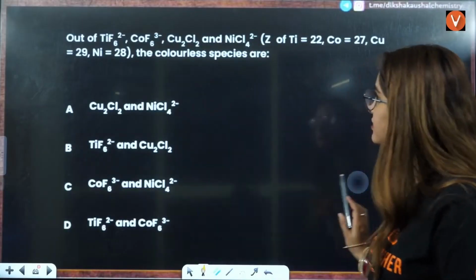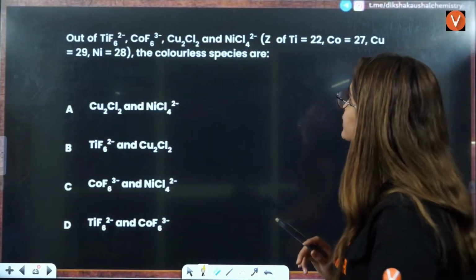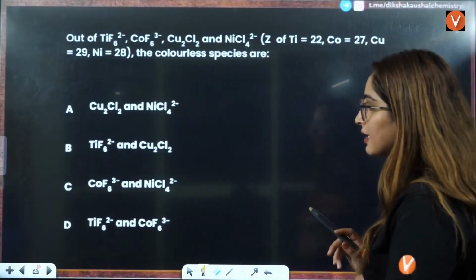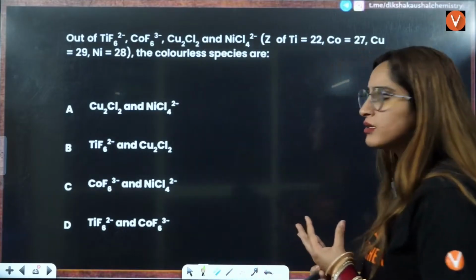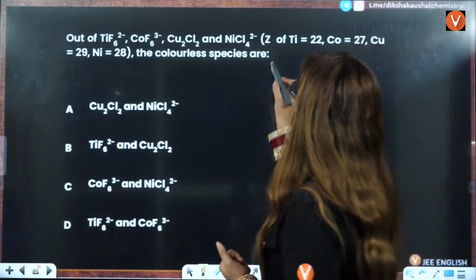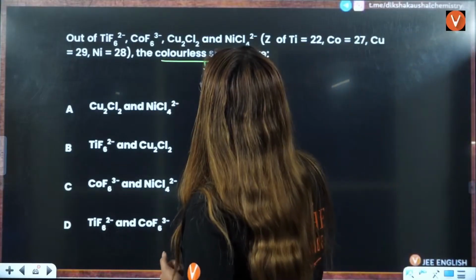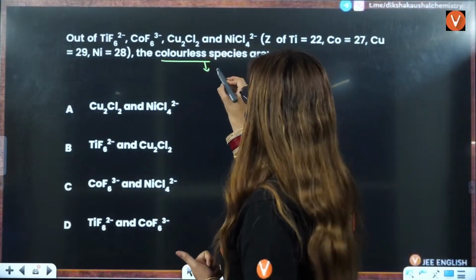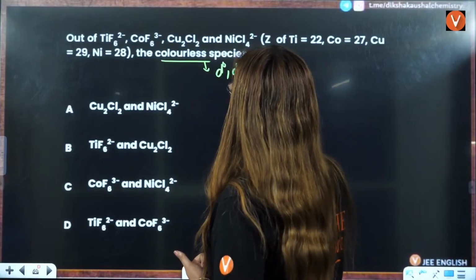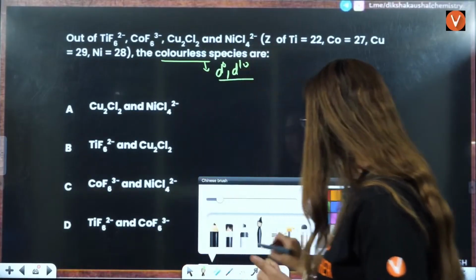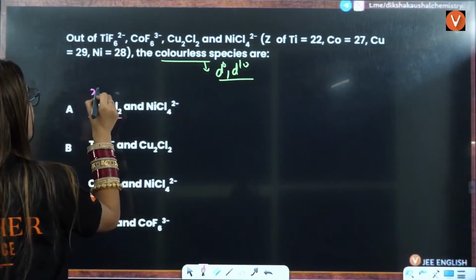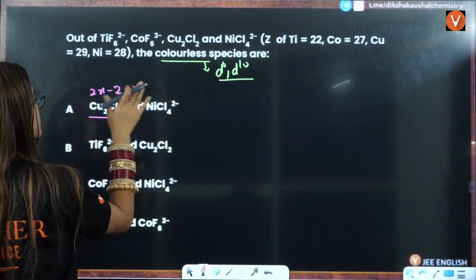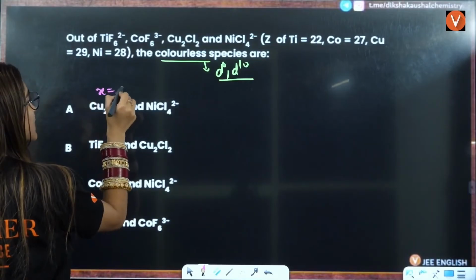Next question is, out of these 4 species, they are asking you the colorless species. Colorless species means what? Colorless means the one that does not have any d-d transition. That means d0 or d10, right? So if you see this here, the first one is going to be 2x minus 2 equals 0, so x is going to be positive.